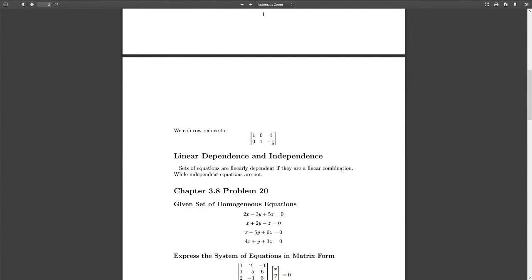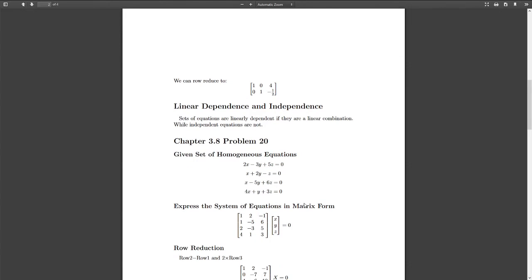And then linear dependence and independence. Essentially, our sets of equations are linearly dependent if they have a linear combination, while independent equations are not. I'll explain this more in the example.